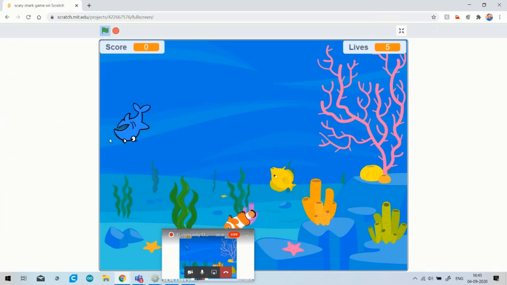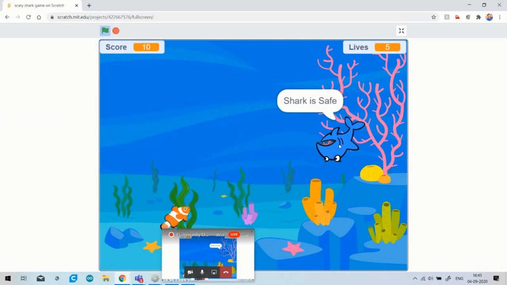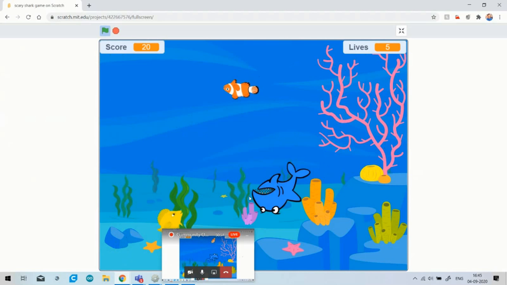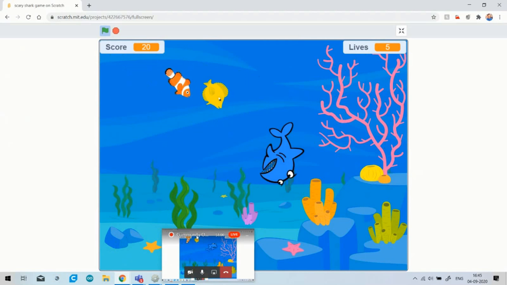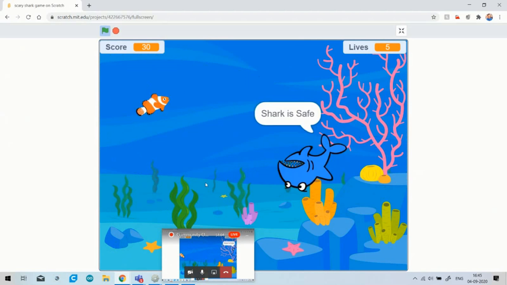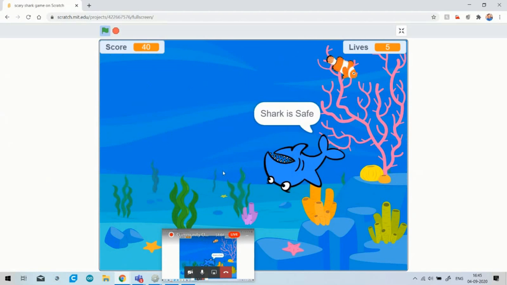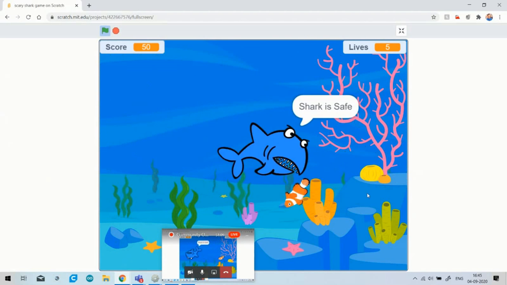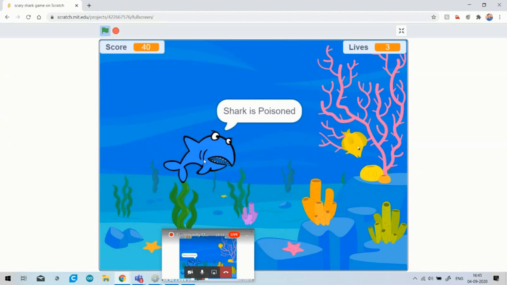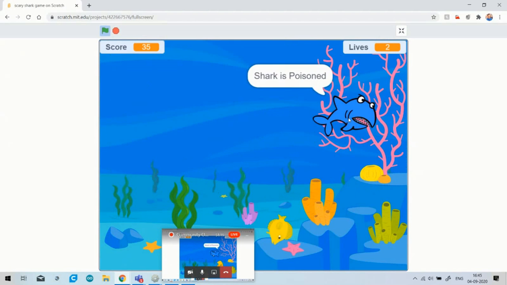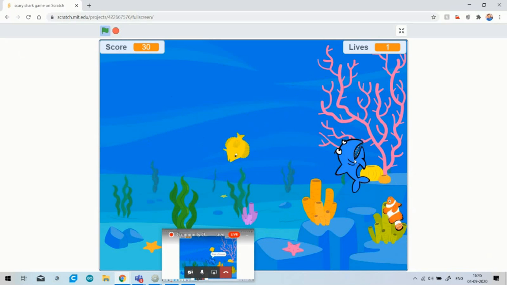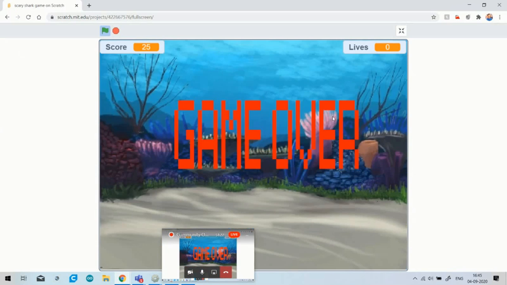You can see that whenever it eats the safe fish, shark is safe, and you can see that my shark's size changes, because as you know, when you eat healthy things, you become healthier. So the shark also becomes healthier. But as soon as it eats the toxic fish, you can see that its size decreases by 10. You can see that shark is poisoned. As you already know, when you eat any poisonous thing, your health will deteriorate.